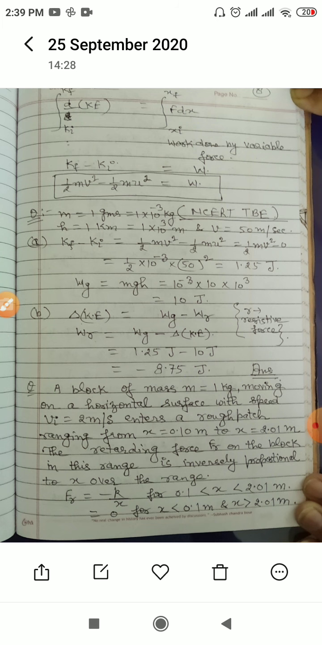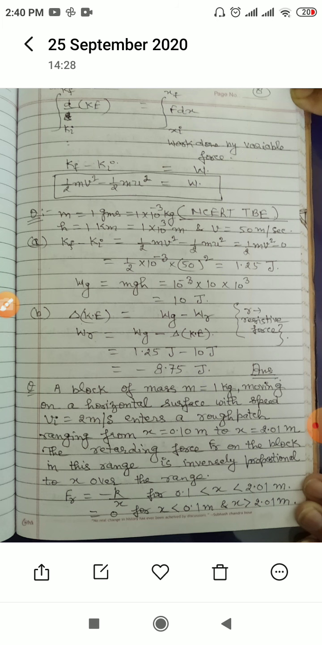Mass is given to you as 1 gram, convert it into kilograms by multiplying by 10 to the minus 3. h is equal to 1 kilometer, that is 1 into 10 to the power 3 meter, and velocity is given as 50 meter per second. So the change in kinetic energy we can easily calculate, and it is given that the initial velocity is 0. I have not written the question, but I am explaining that the initial velocity of the body is 0. So substituting, the change in the kinetic energy, delta K, is equal to 1.25 joules.